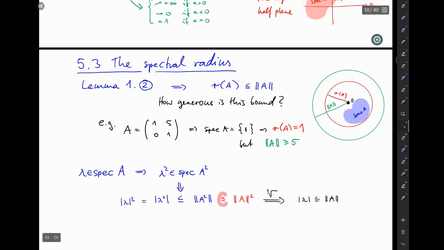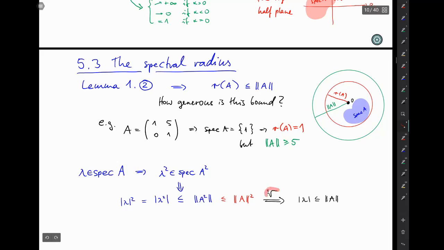Well, here we have been generous, okay? The norm of A squared is less than or equal to norm of A times norm of A. That's usually not equality.